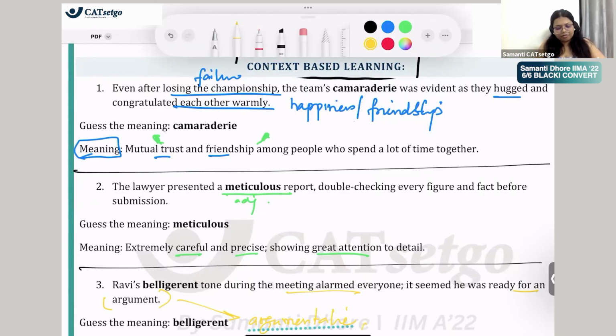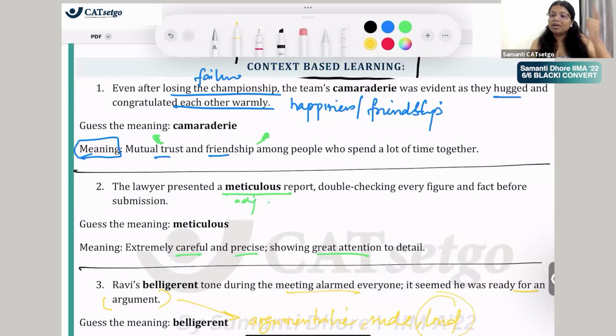Argumentative, rude. अभी when you say loud, loud जैसा word होता है ना, वो कैसा होता है कि when you ask somebody how something was, they say it was good. But good in what way? There can be so many types of good, right? So loud भी तो generic word हो गया. Loud in a harsh way, or somebody is loud and clear, तो वो तो positive भी हो गया. So try not using neutral words. Loud can be positive as well as negative, right? It can be good or bad. So don't say loud because then you are making the word neutral. We want to make the word positive or negative, and here we know that the word is negative.